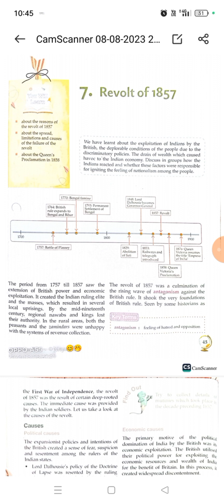Okay, students, we are going to start a new chapter today, The Revolt of 1857. I want you to open your books also. In class 8th history, we are doing a story that the English East India Company came as a trading company in India. We have already learned how they acquired rights over the territories of India, how they administered it, what kind of revenue policies they implemented, and what kind of annexation policies they devised in India, right?